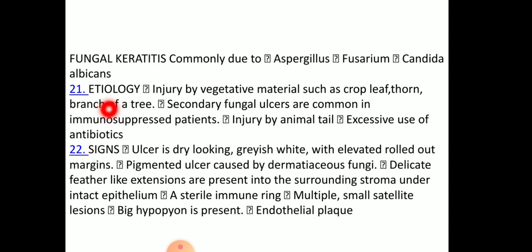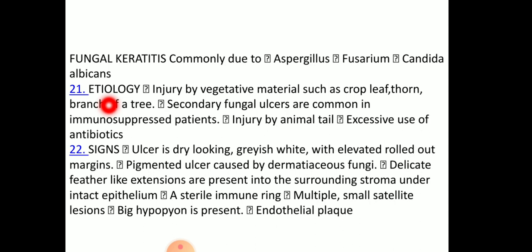Coming to the signs, the ulcer is dry looking, grayish white, with elevated rolled out margins. A pigmented ulcer is caused by dematiaceous fungi. Delicate feather-like extensions are present in the surrounding stroma under the intact epithelium.